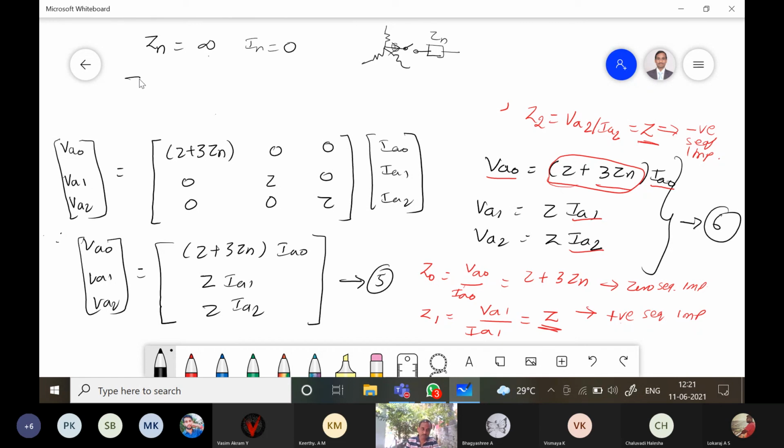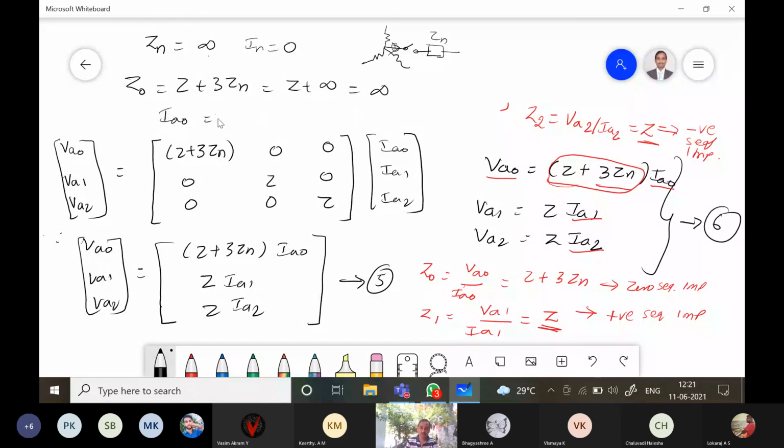So therefore Z0 can be written as Z plus 3 times of Zn. Substitute Zn is equal to infinity. Z plus infinity. So total Z0 is equal to infinity. And what is the current flowing?